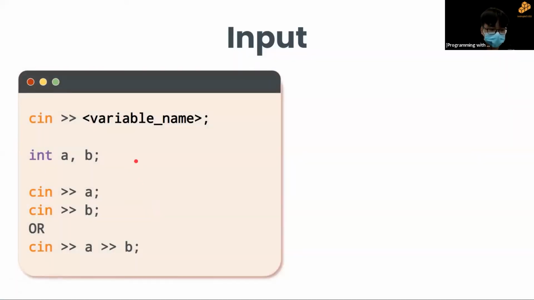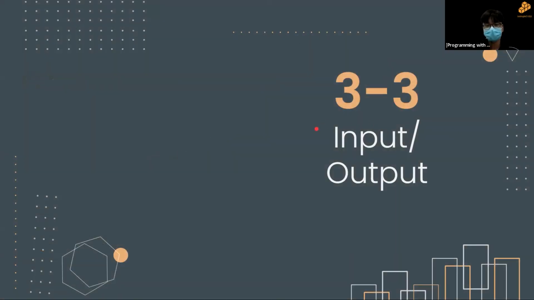Okay. Next, input and output. Now that we have variables, how can we, as a user, assign a value to a variable, and how can we extract the value from variables? That's what we're going through today, which is inputs and outputs.